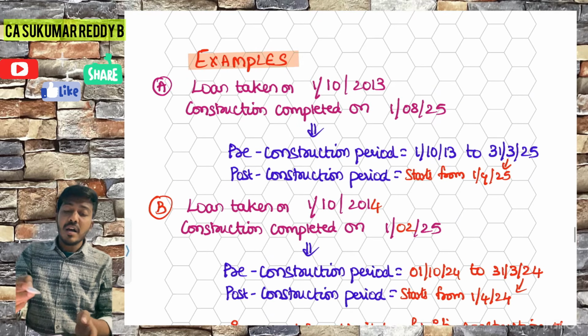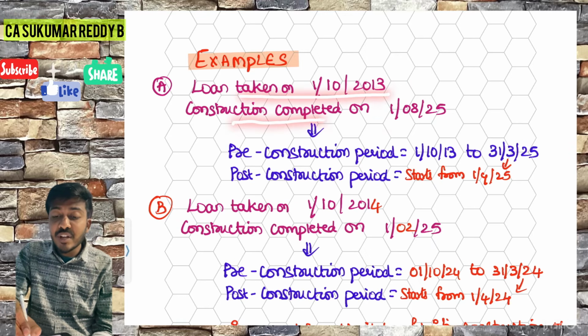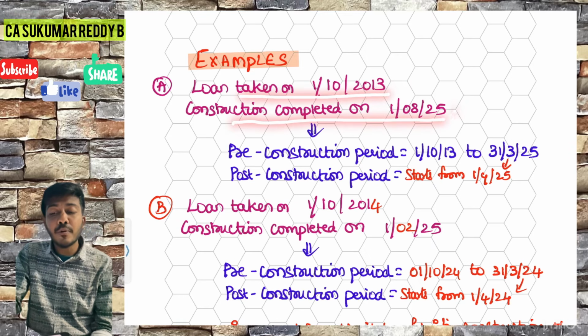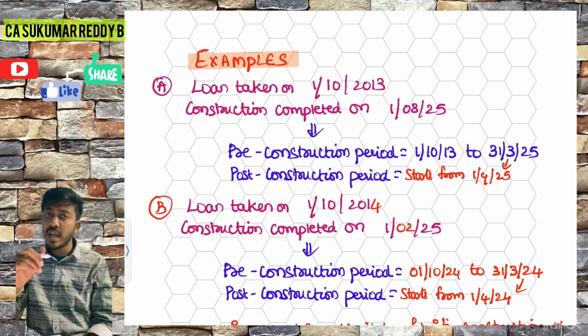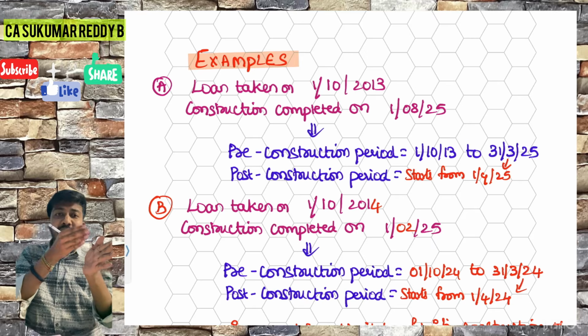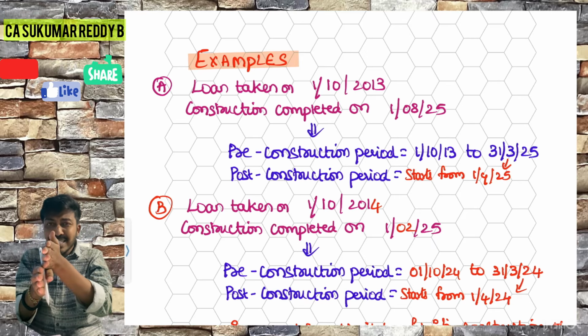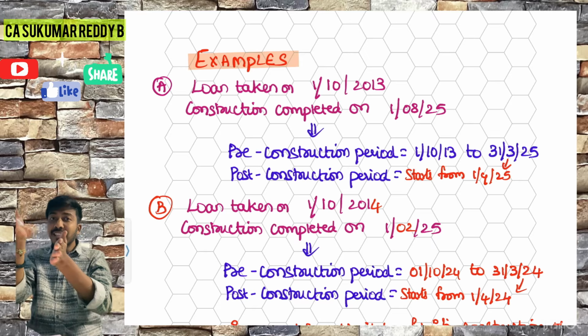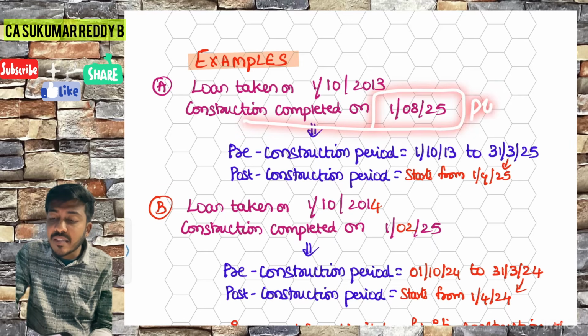Sir, the loan is taken on 1/10/2013, whereas construction is completed on 1/8/2025. What is pre-construction and what is post-construction, sir? As I said, pre-construction will start from the loan taken date and it will always end on the 31st March preceding the completion date. Completion is in the previous year 24-25.